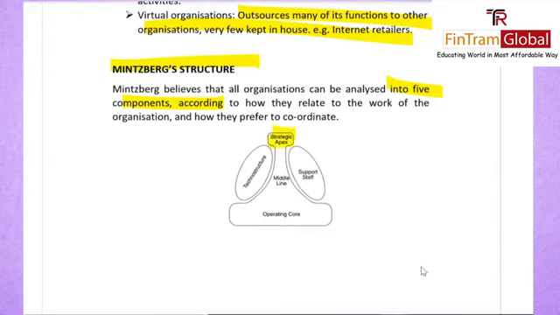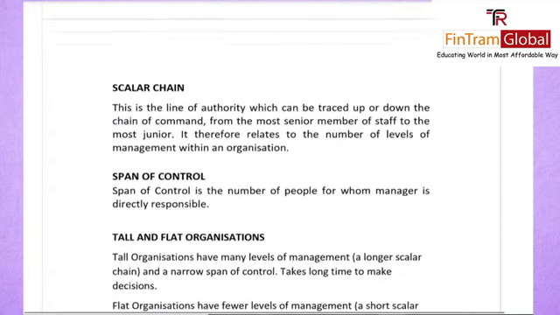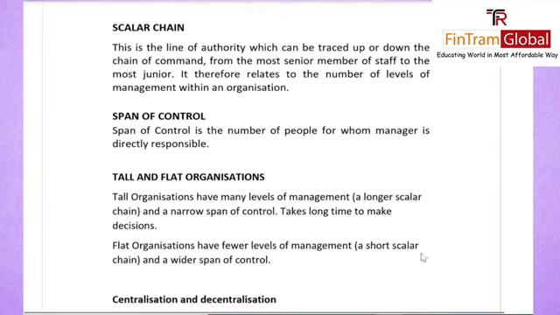This is basically your top management, who is there to make your strategic decisions. Then you have your middle line, who will be passing down the instructions to your operating core, the people who are actually doing the work. You have your support staff. This is your PR or any legal counsel services. And then of course you have your techno structure, your finance, HR, all of them will fall into this part.